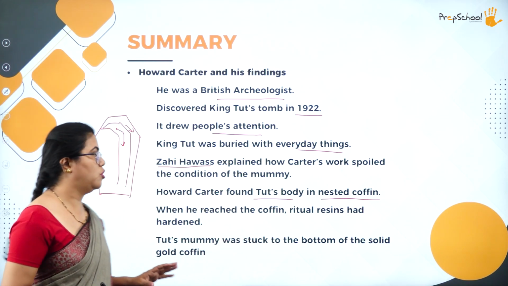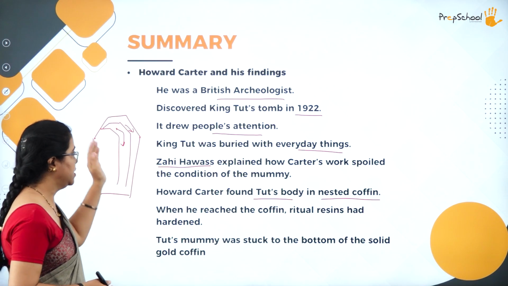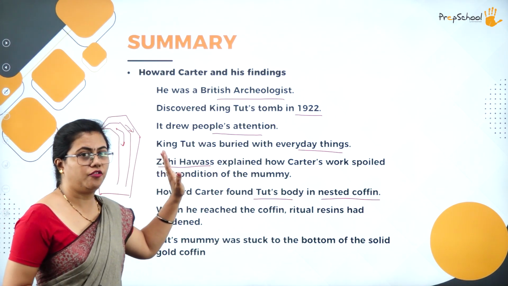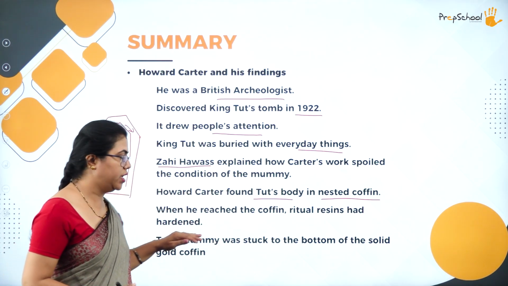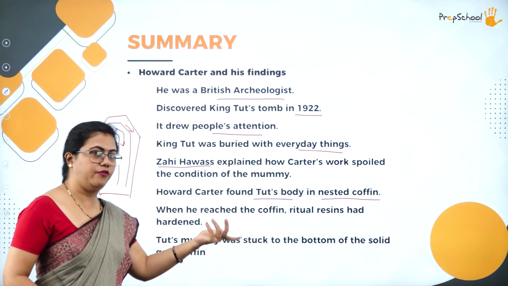So when he found the body, it was like this. In the first cabin, he found all the leaves and flowers. Then in the next cabin, there was the body. This is called the nested coffin. When he opened the first cabinet, then the second cabin, he found the body.